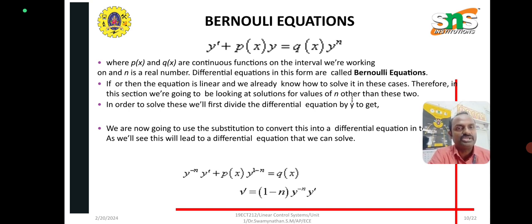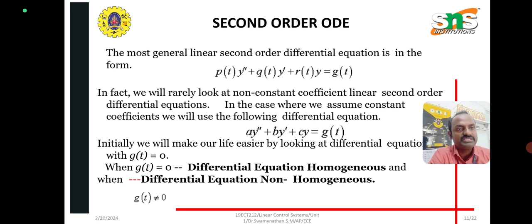Here p of x and q of x are continuous functions on the interval, and n is a real number; this differential equation is called the Bernoulli equation. Second order means double differentiation. So y dash means single order, that is first order, and y double dash means second order. So p of t y double dash plus q of t y dash plus r of t into y is equal to g of t.